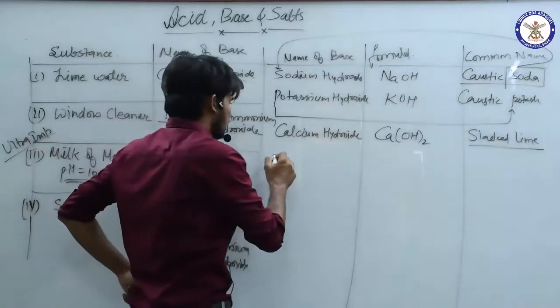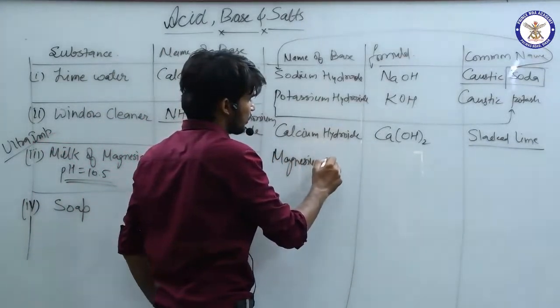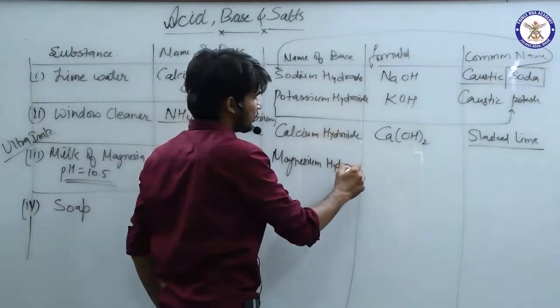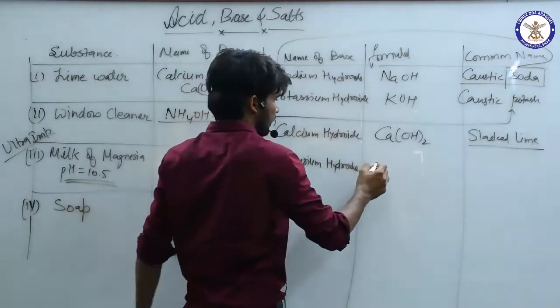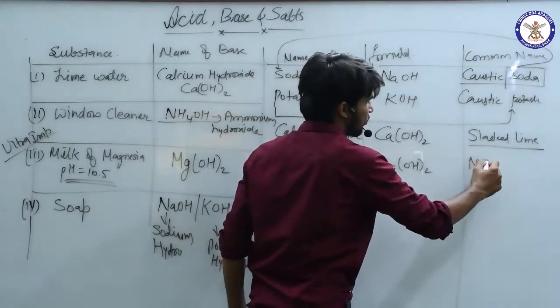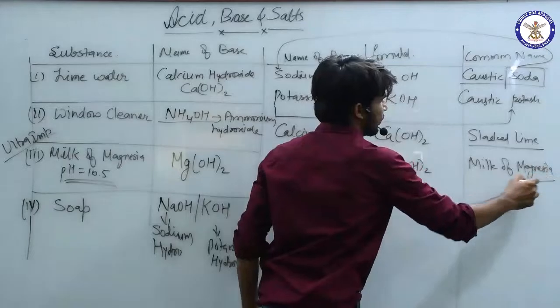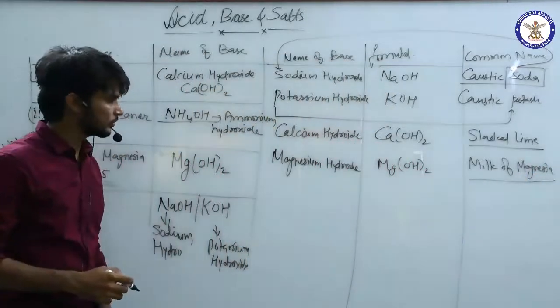And the next is magnesium hydroxide, which is there also. That is Mg(OH)2, and this is milk of magnesia. Very important, milk of magnesia. Fine.